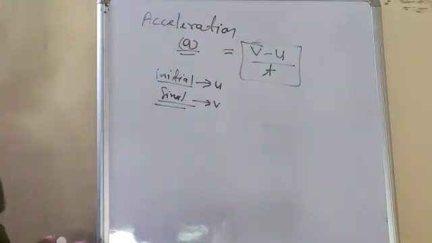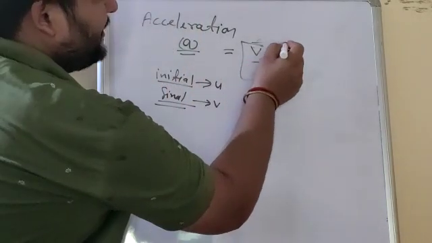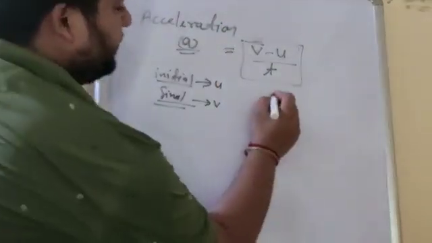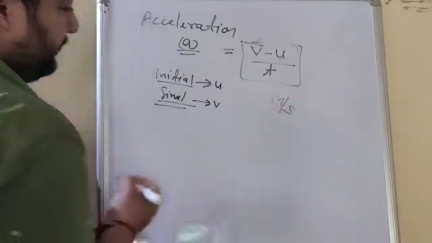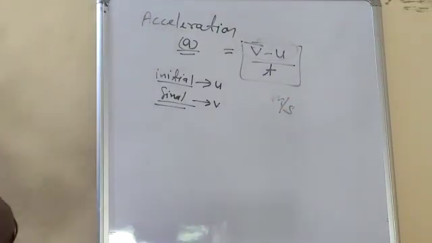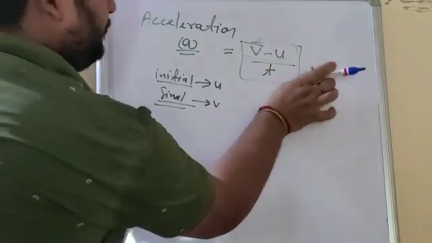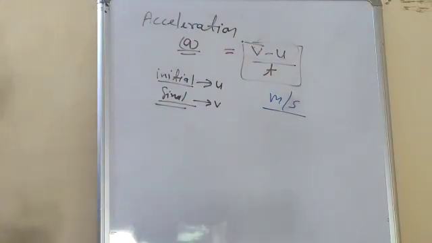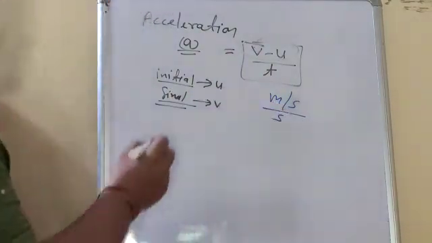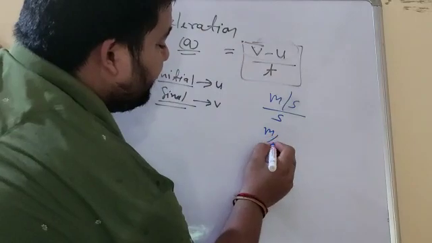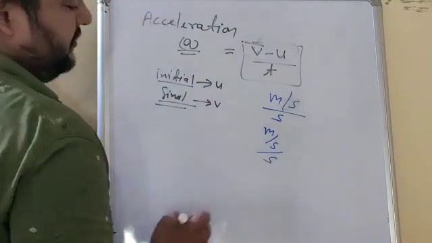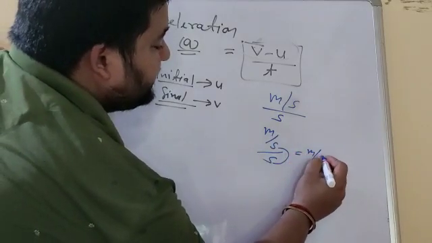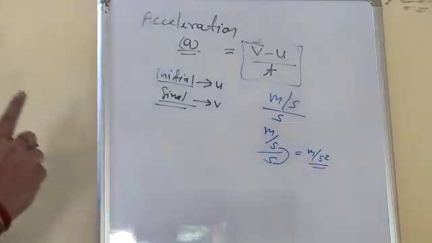So how to find the unit of acceleration? What is the unit of velocity? We have seen meter per second. And what is the unit of time? Second. You can write it as meter per second divided by second. So second into second, second square. So meter per second square is the unit of acceleration.